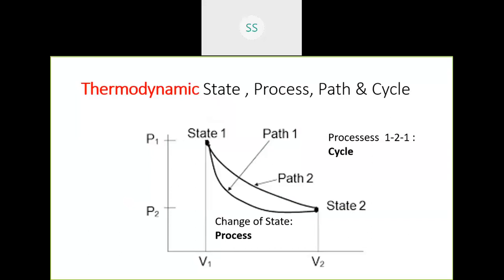Finally, cycle means a set of processes where the initial and final states are the same. If you take this diagram, state 1 to state 2, it traces through path 1, and tracing path 2, it comes back to state 1. Thereby, at the end of the set of two processes, it comes back to its original state. Thereby, it completes a cycle. This is called a thermodynamic cycle.